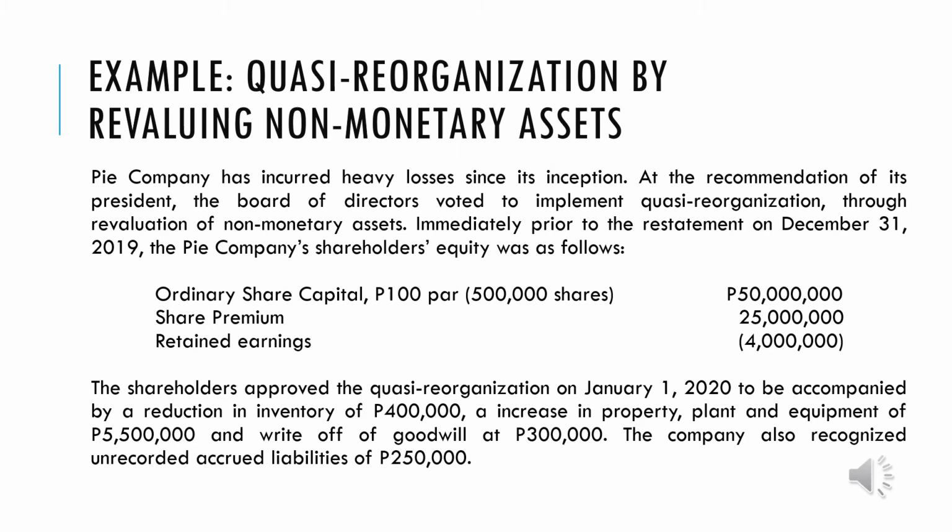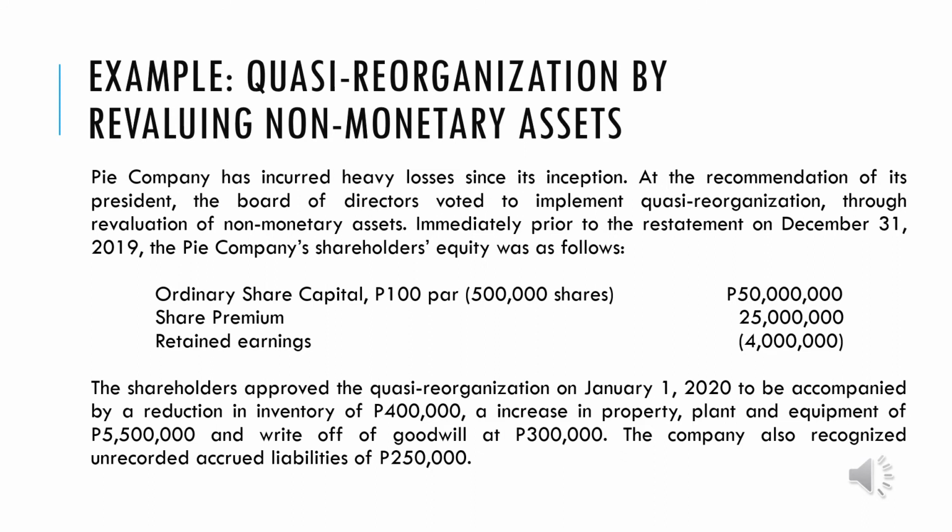The shareholders approved the quasi-reorganization on January 1, 2020, to be accompanied by a reduction in inventory of 400,000. So our inventory will decrease by 400,000. Property, plant, and equipment increased by 5,500,000. They also have a write-off of goodwill of 300,000. The company also recognized an unrecorded accrued liability of 250,000.